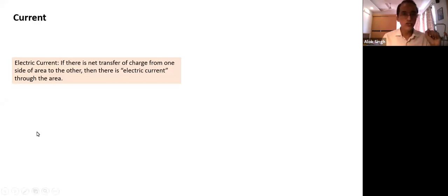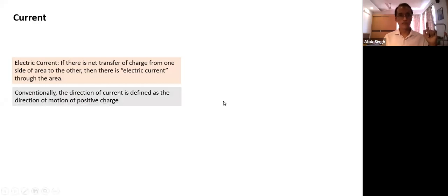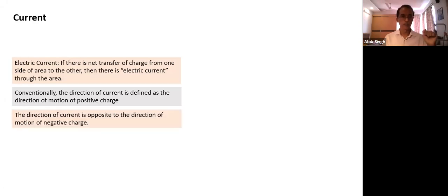So let's try and understand better what it means. The first thing you need to pay attention to is that it is through an area. Let's see it in terms of a figure. Conventionally, the direction of current is defined as the direction of motion of positive charge. If positive charge moves from A to B, the direction of current is from A to B. But if negative charge moves from A to B, the direction of current is opposite. So the direction of current is opposite to the direction of motion of negative charge. That's how we define the sign convention of which direction the current goes.